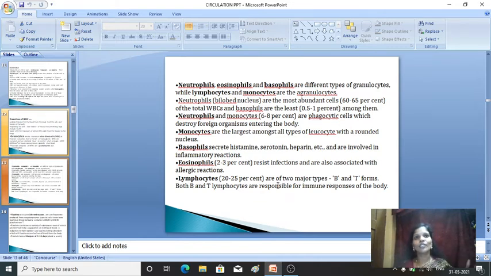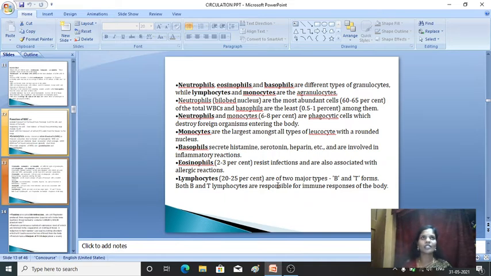In lymphocytes we have two types: B lymphocytes and T lymphocytes. These two lymphocytes are responsible for the immune response of the body. Their structure and functions in detail you'll be studying in the second year. Meanwhile, just keep in mind that there are two types of lymphocytes.